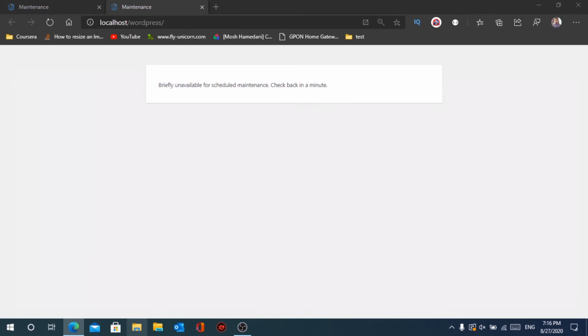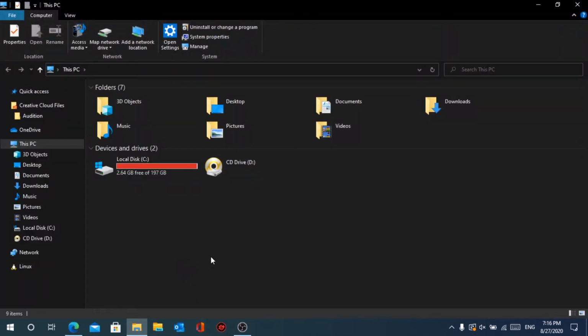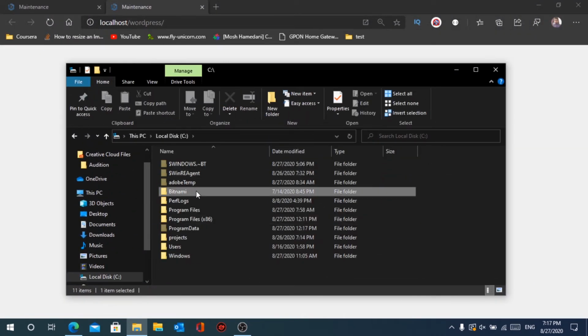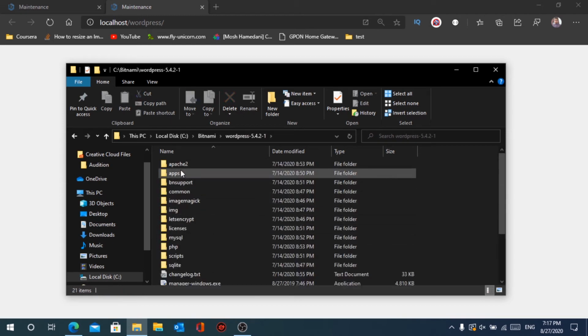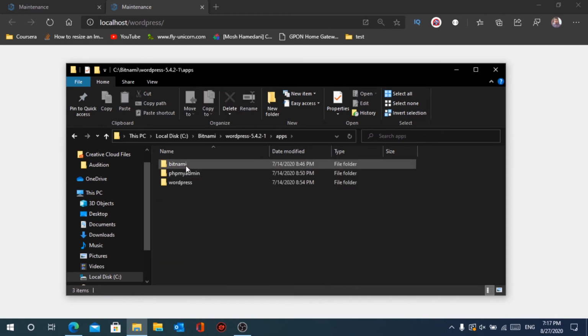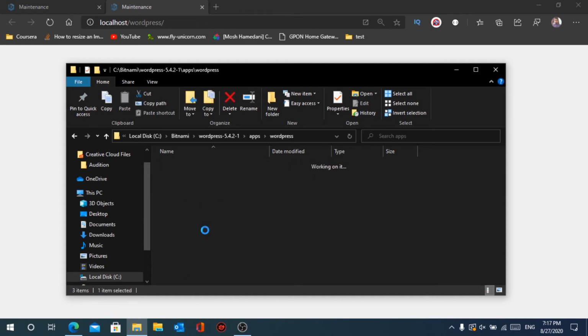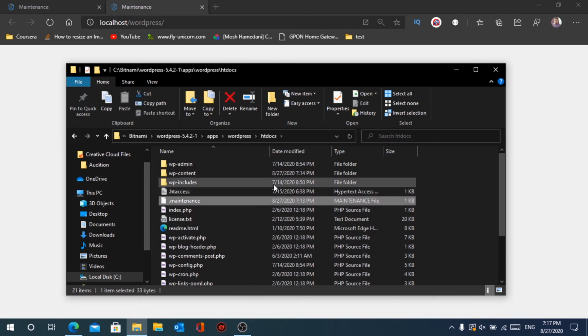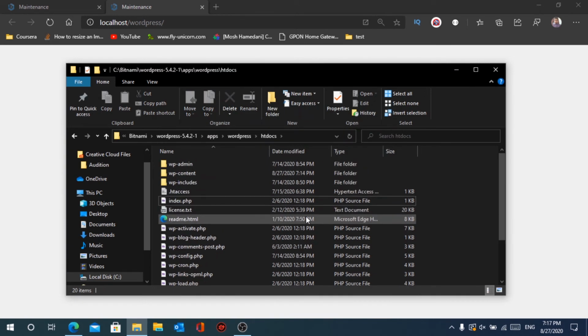At first, you need to go to the file manager of your hosting. If you do not know how, you can check the frequently asked questions, or you can Google how you can see the file manager according to your hosting provider. At the time of recording this video, I'm using localhost. So I'm going to go to the folder directory of my WordPress. Here you'll see one file called .maintenance, and I need to just remove it. You can remove it from the file manager of your hosting.